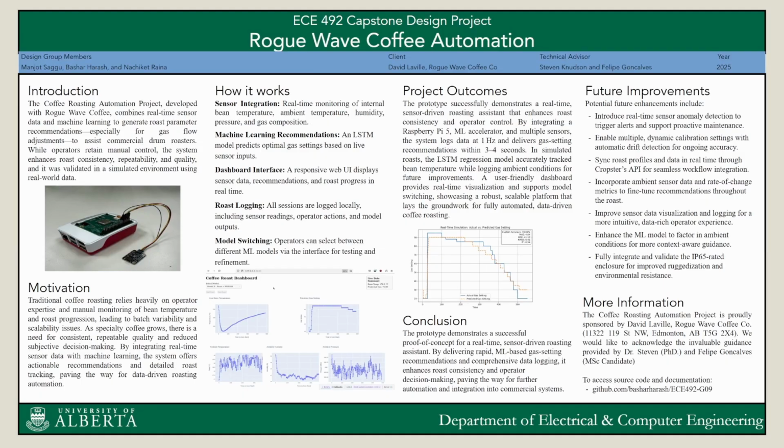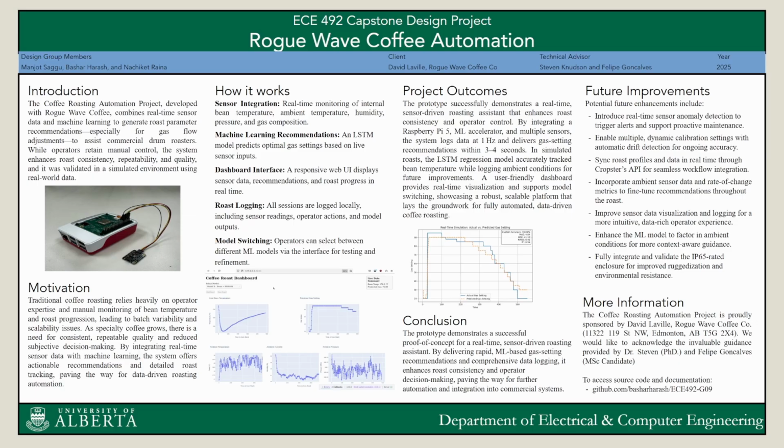Our project addresses a key challenge in commercial coffee roasting, achieving consistent and repeatable roast quality. We combined real-time sensor technology with advanced machine learning algorithms to generate automatic roast parameter recommendations, greatly enhancing roast consistency, repeatability, and operator efficiency. We developed a responsive web dashboard that integrates seamlessly with sensors to provide operators with live roasting data, recommendations from our machine learning model, and progress tracking.